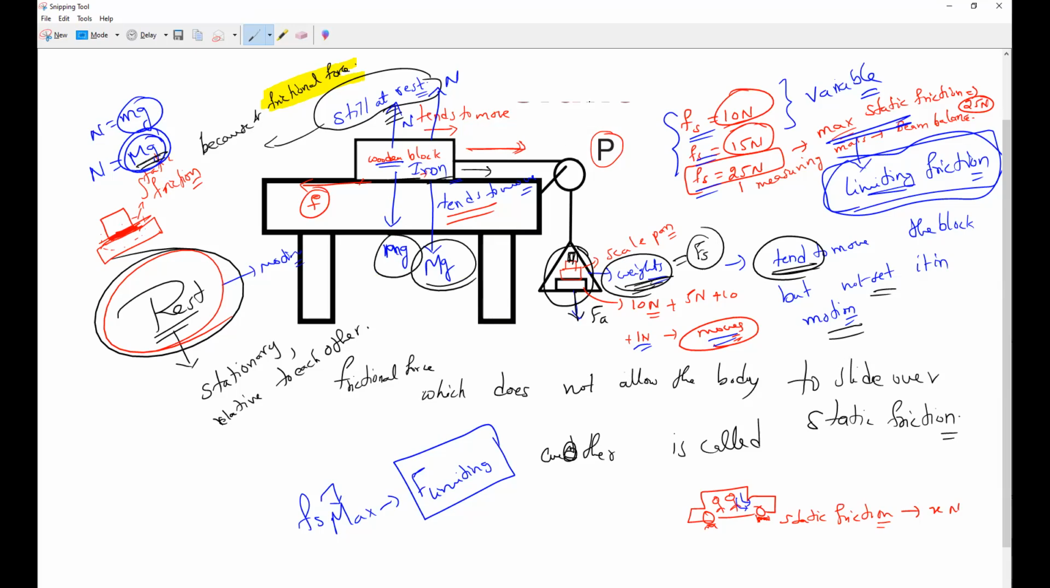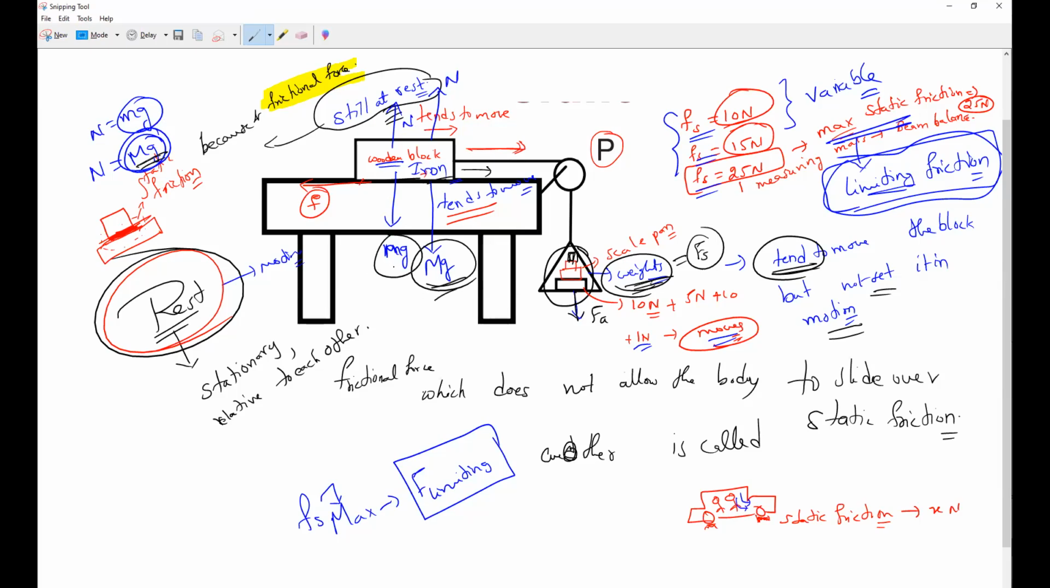Am I right or wrong, guys? Agree with me? Yes or no? Sir, then the normal will be equal to mg or not? It is mg only, but the two mg are not equal. Am I right or wrong?